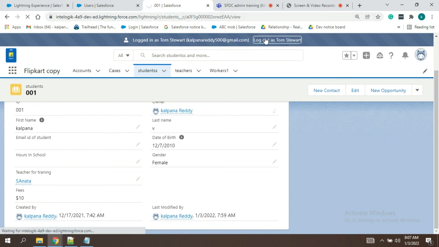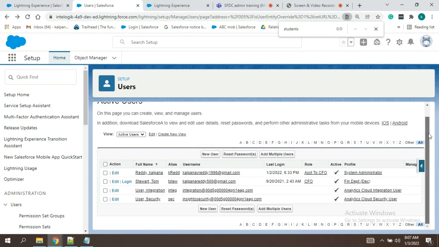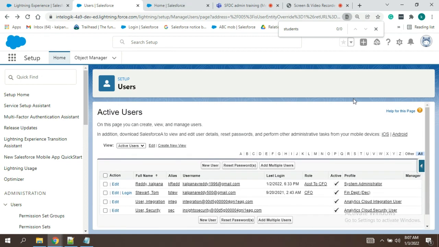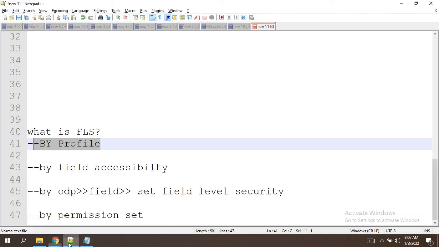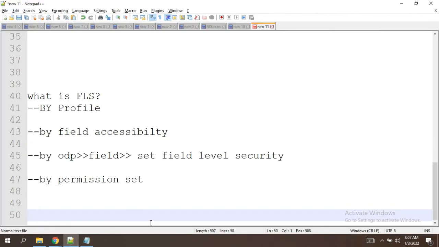Okay, it's completed, guys. One more class in Salesforce is remaining. We have to cover process builder and workflow rules.